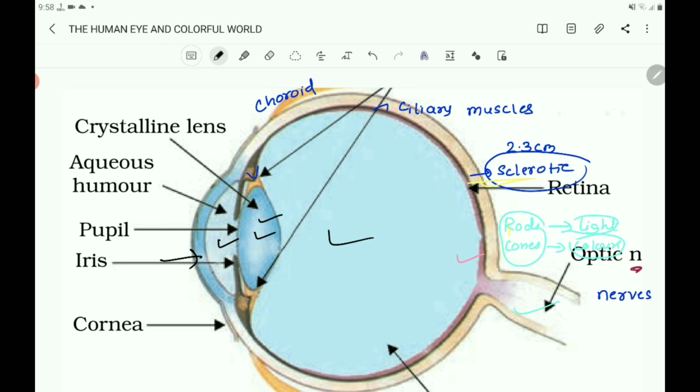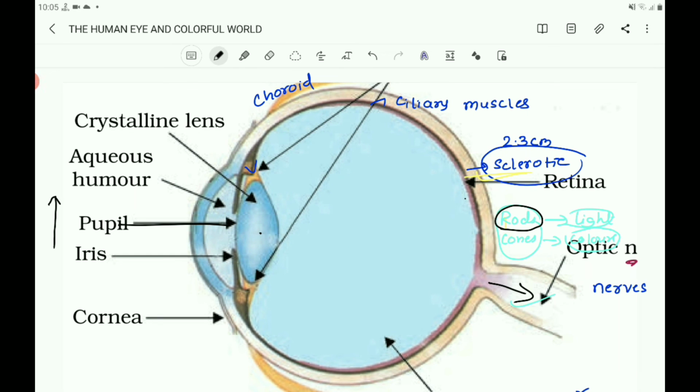Even though you are taking this as a crystalline lens, totally it is a combination of cornea, aqueous humor, crystalline lens and vitreous humor. As the rays from an object enter the eye, they suffer refraction on passing successively through these structures and get converged.